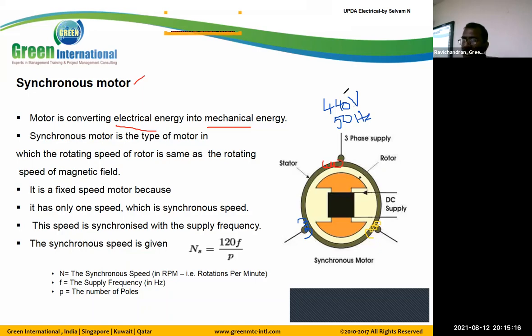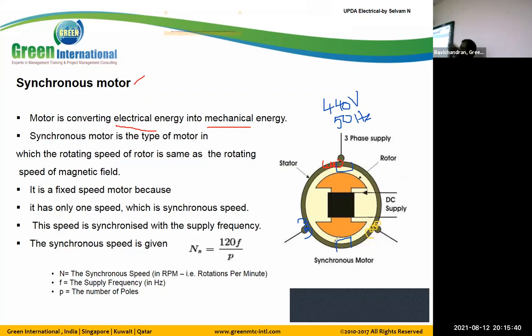And assume that this stator has 2 poles. Then what is the speed? They are giving 440 voltage, 50 hertz. The synchronous motor has 2 poles. So now the synchronous speed is 3000 RPM.